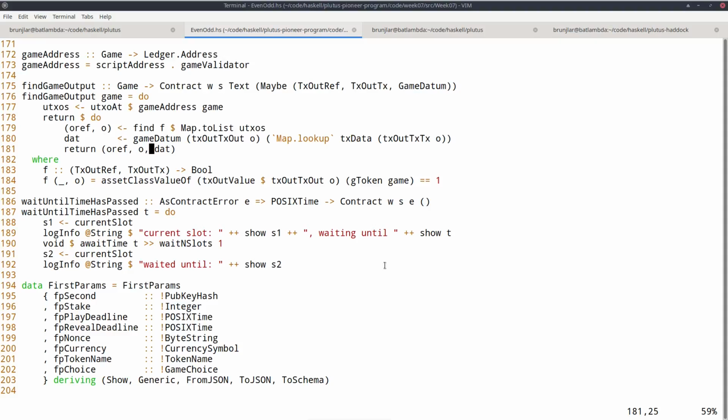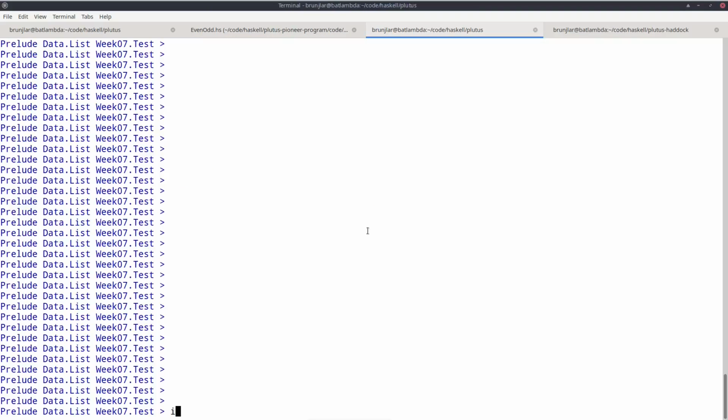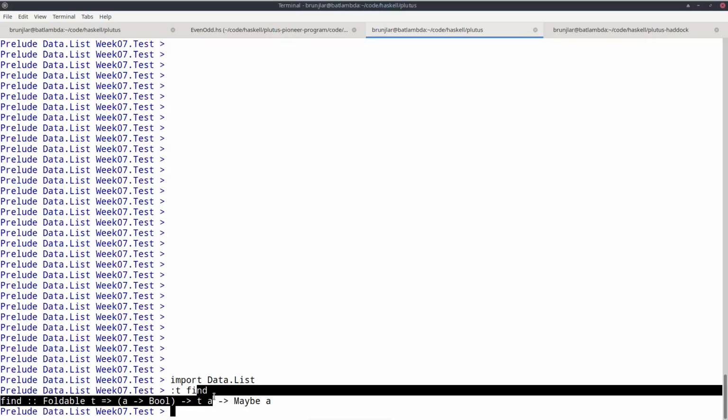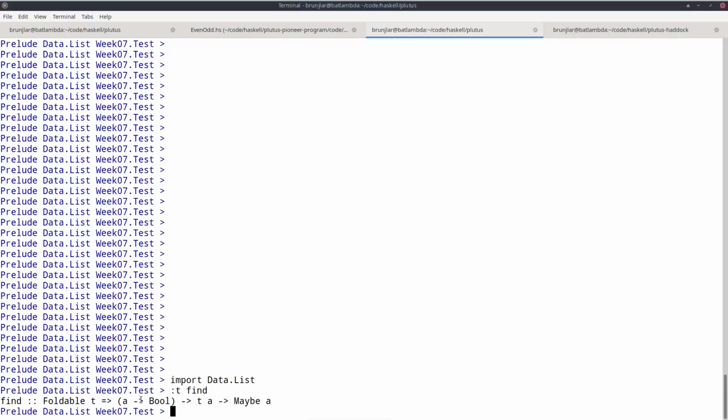So first I get all the UTXOs at the game address. Then I use this find function. This is in Data.List. And it's more general. It doesn't only work for lists, it works for more general containers of type T, but you can think lists. So it gets a predicate on elements and a list of A's and returns a Maybe A. And the logic is if it finds an element in the list that satisfies the predicate, it will return it as a Just, and otherwise it will return Nothing.